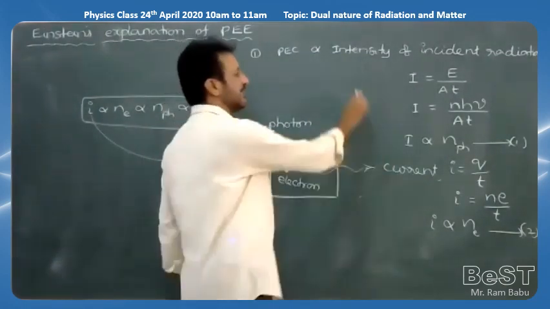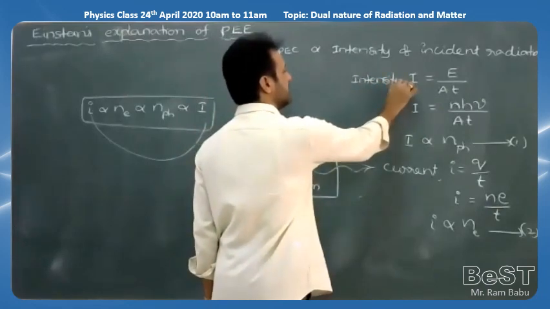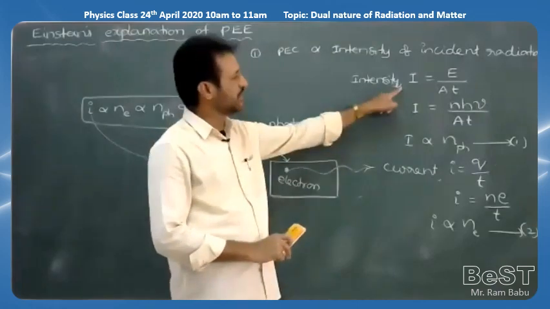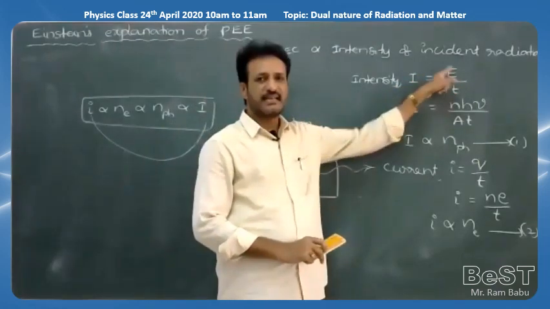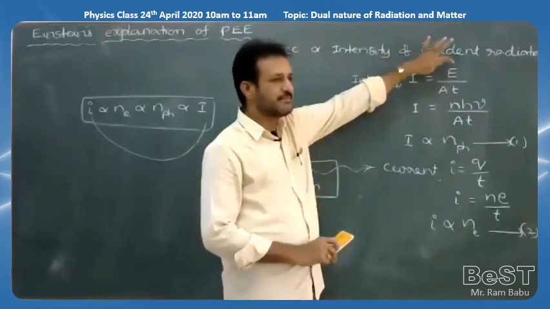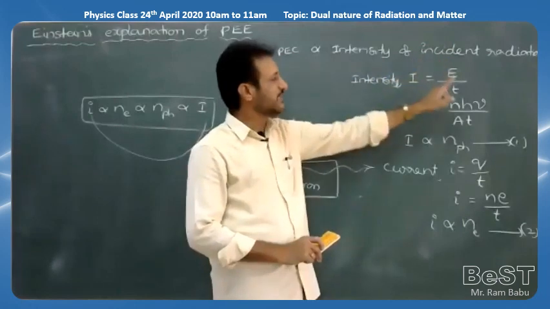We can write the formula for intensity: I is equal to E by A T. In this formula, E means the energy of the radiation, A the area of cross section of the metal, and T the time.